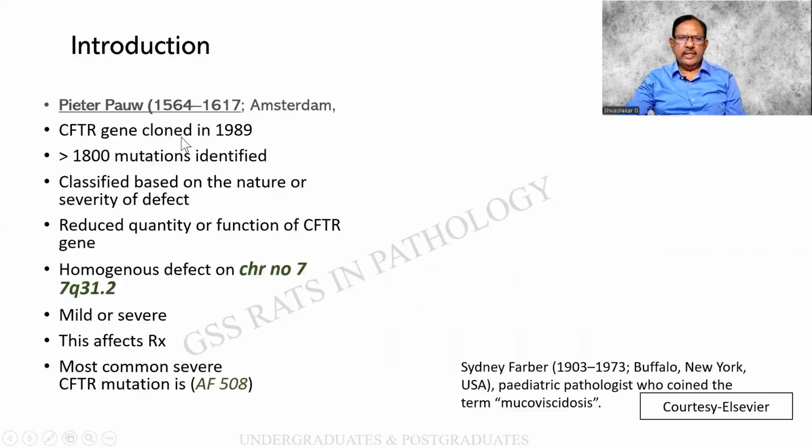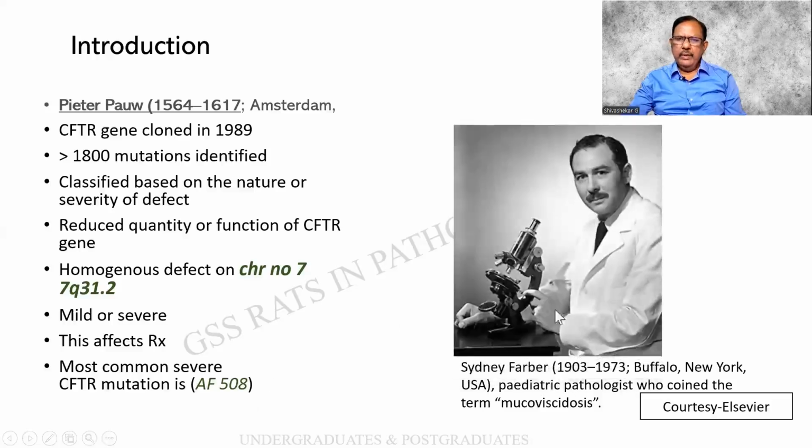The introduction for it is as follows. Founded by Peter Paul in this period. He was an anatomist and a botanist. And the gene was cloned in 1989, more than 1800 mutations. It can be mild or severe, based on the quantity or the function of the CFTR gene. A homozygous defect in chromosome 7, 7q31.2 will lead to a full-blown disease. The treatment will be dealt with later, and the most severe mutation is ΔF508.